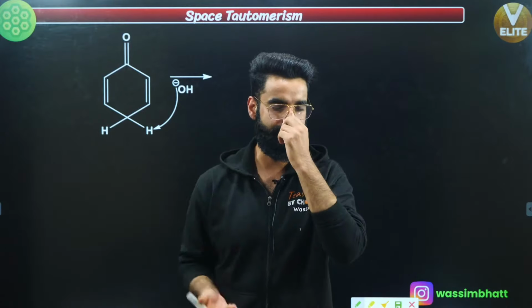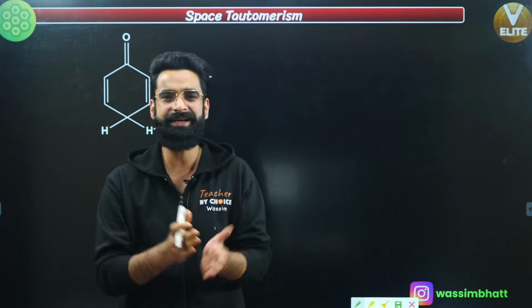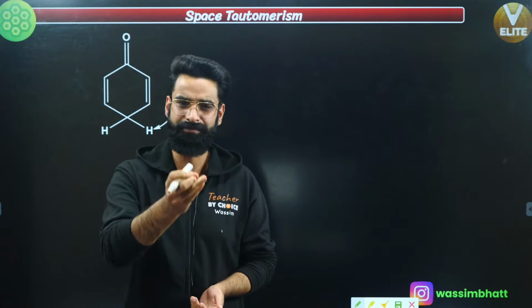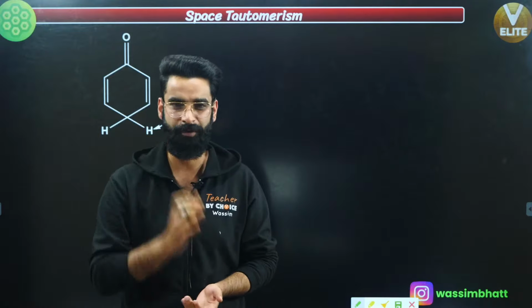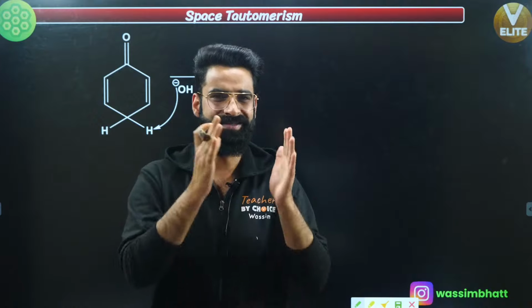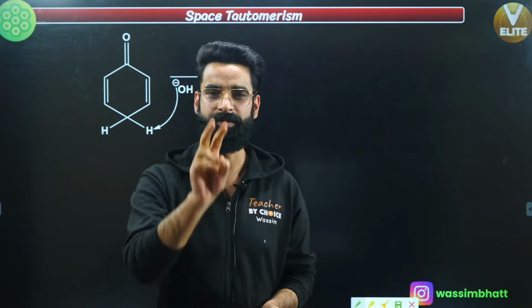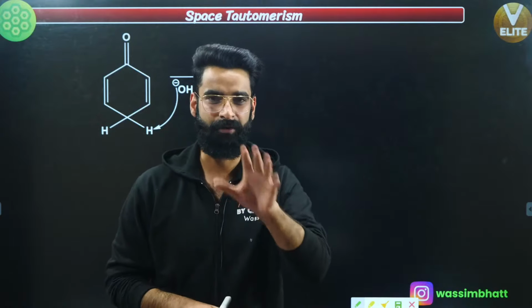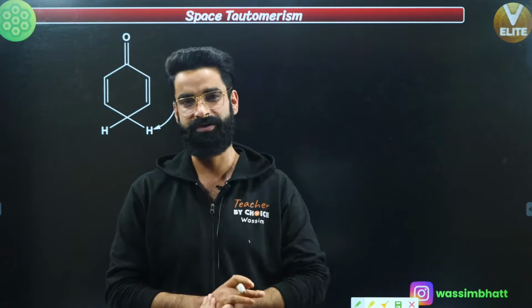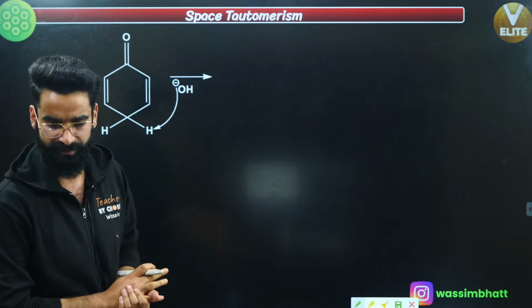I told you tautomerism is just the oscillation of an atom, generally H positive, between two polyvalent atoms in a molecule. That's what we call tautomerism, correct? And we talked about a lot of different types of tautomerisms. Among them, the most important was keto-enol tautomerism.